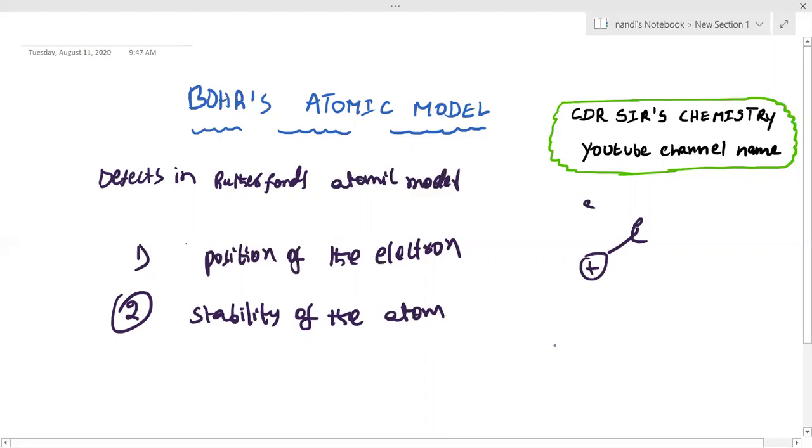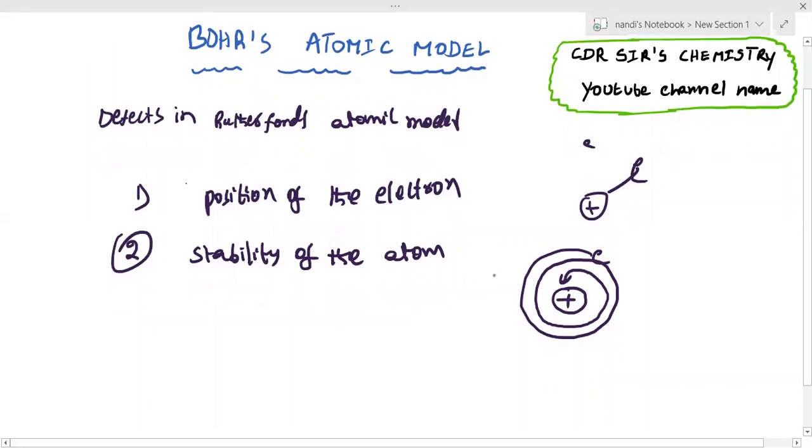Even according to electrodynamics, when an electron is revolving around the nucleus, it releases energy continuously in the form of radiation. After a certain time, it should fall into the nucleus, because they attract each other. Why does the electron revolve around the nucleus? I think you know that the nucleus has a positive charge and the electron has a negative charge. Due to this electrostatic force of attraction, when any charged particle revolves around the nucleus or another charge, it should lose energy in the form of radiation.